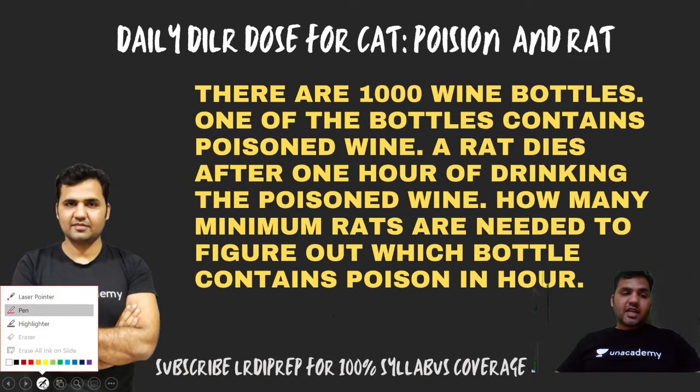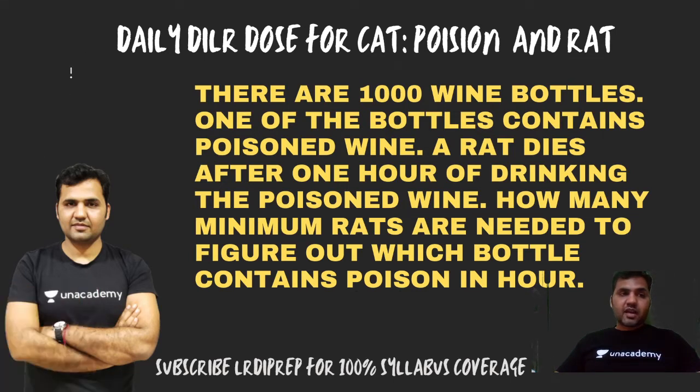Now you see that if I have two rats, rat number one and rat number two, I can make four possible cases. With two rats, I can make four possible cases. Let's say from bottle one, both of the rats are not consuming the wine.